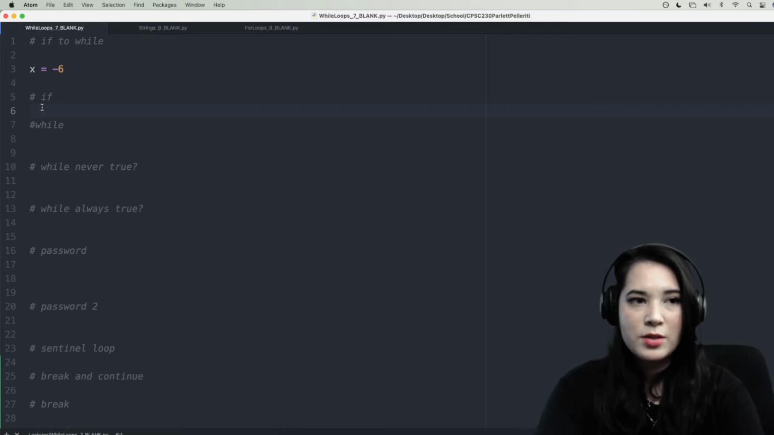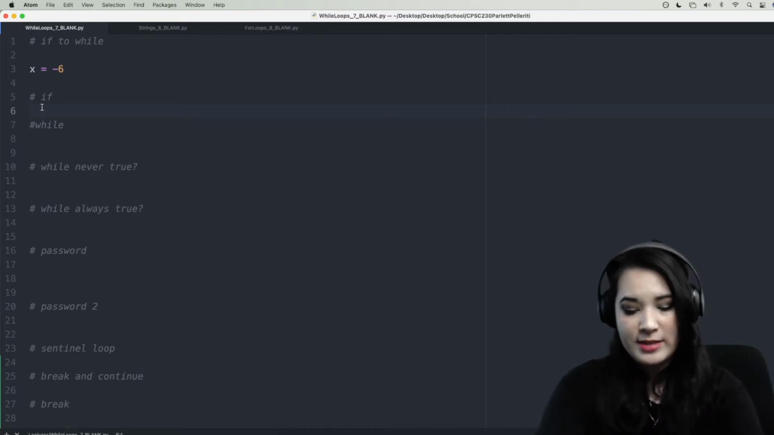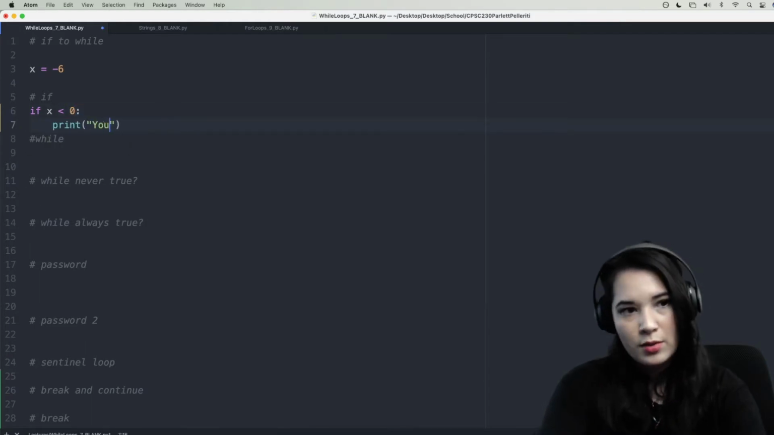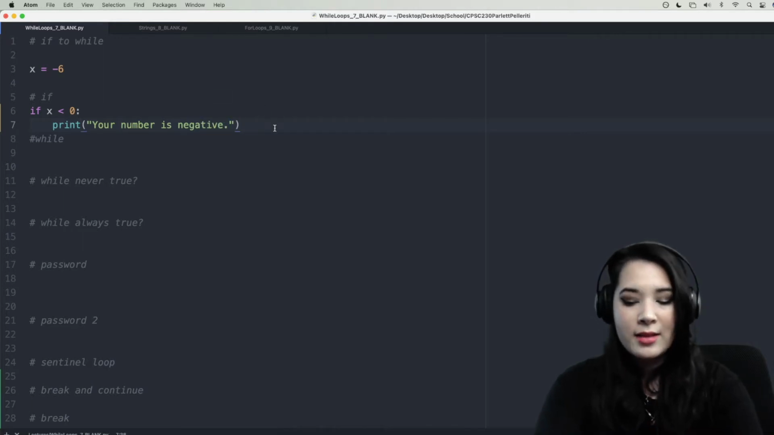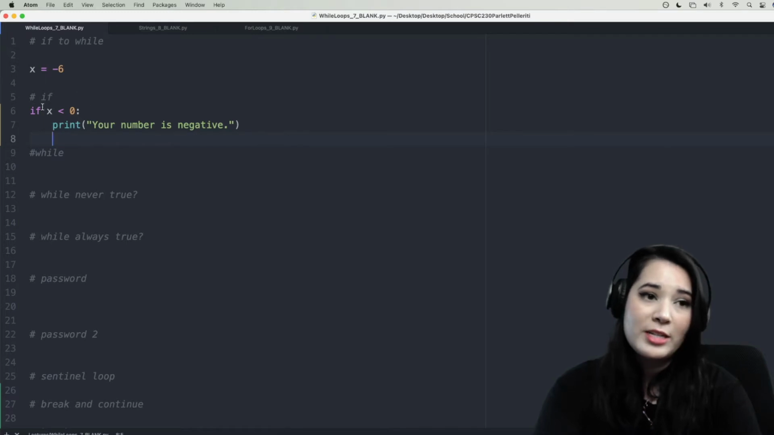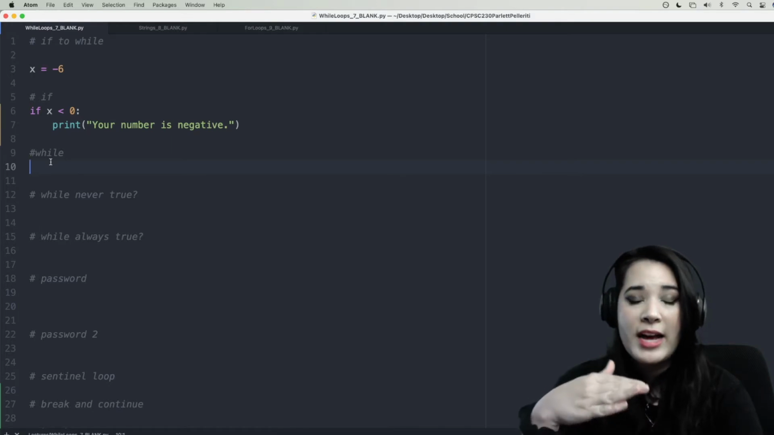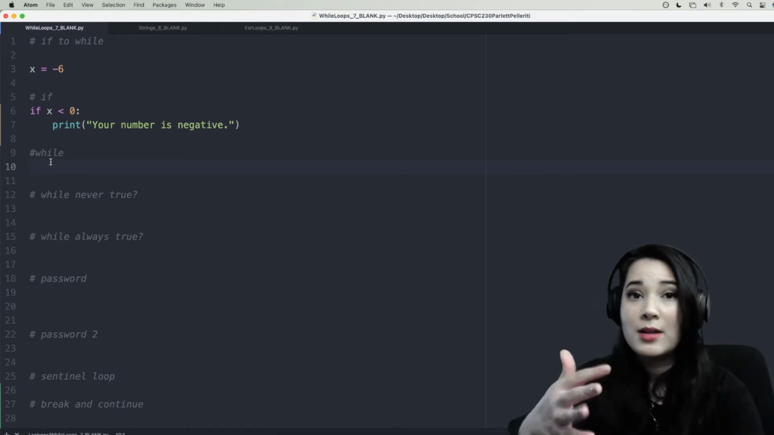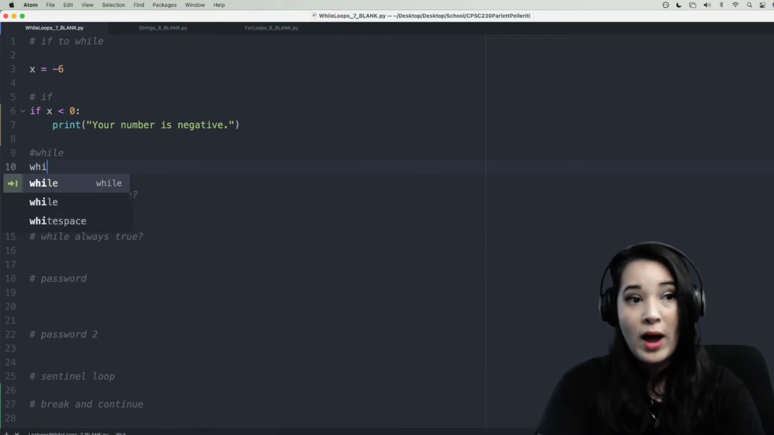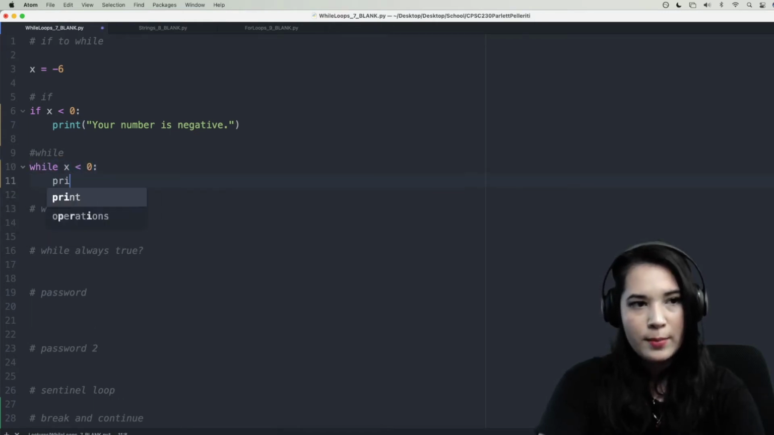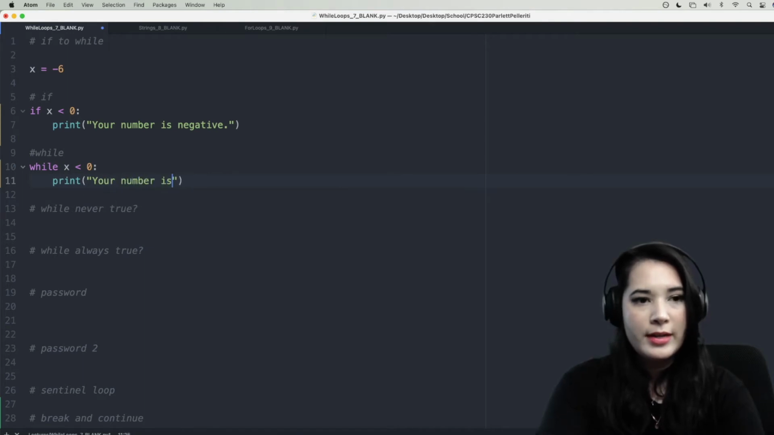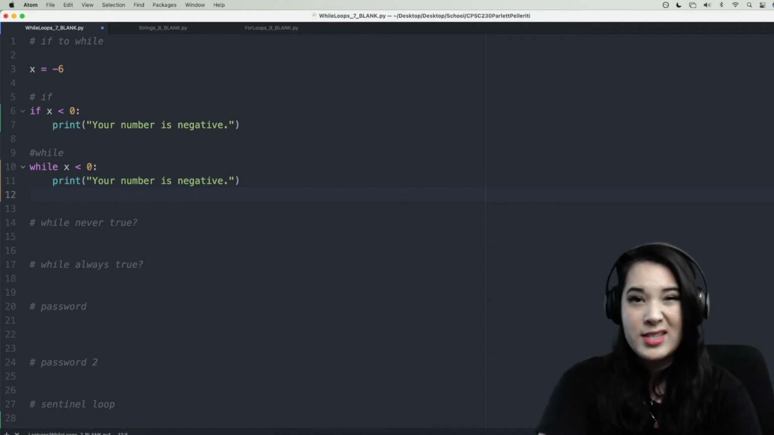So in the past, we could have had a variable like x equals -6, and we could say if x less than 0, print your number is negative. But again, the limitation here is that your if statement is only going to check this condition one time. Say we wanted to keep checking our number and stop only once we found a number that is not negative. We could say while x is less than 0, print your number is negative. And then we could increment x by, say, 1.